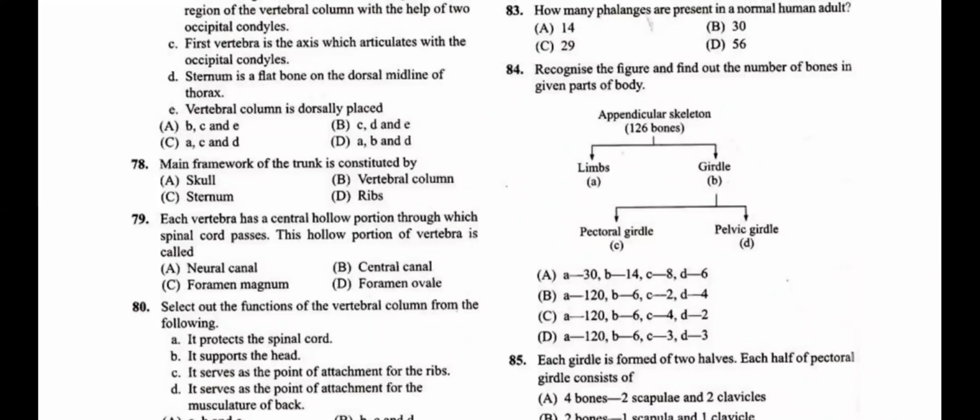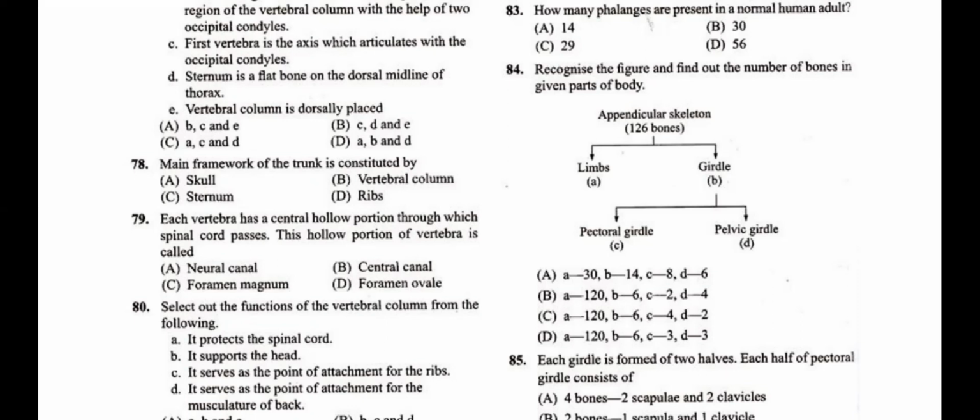Appendicular skeleton. We know that the total appendicular skeleton has 126 bones. The limbs have 120 bones, and the girdles, the joints between the appendicular and the axial skeleton, have 6 bones. The pectoral girdle has 4 bones, that means 2 on each side, one scapula and one clavicle on one side. So the scapula plus clavicle of both shoulders make a total of 4 on the pectoral girdle. The pelvic girdle is the coxal bone, 1 on each side, a total of 2.